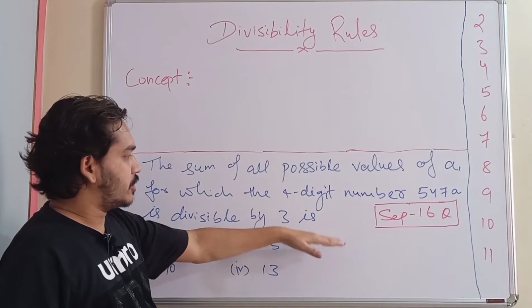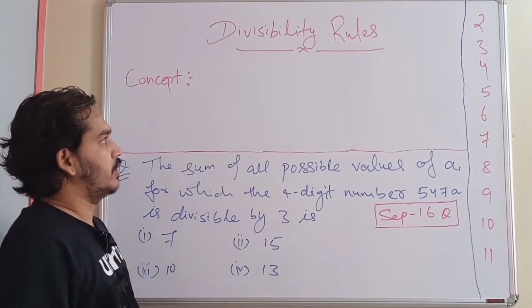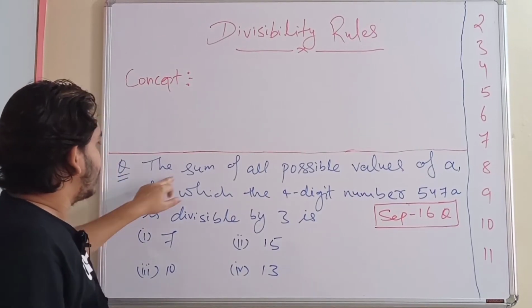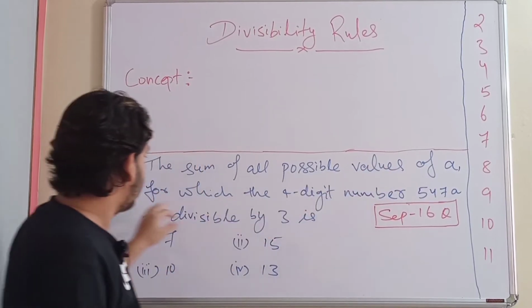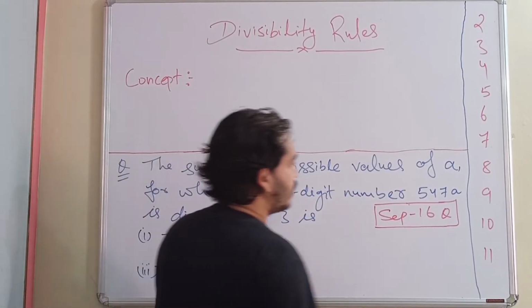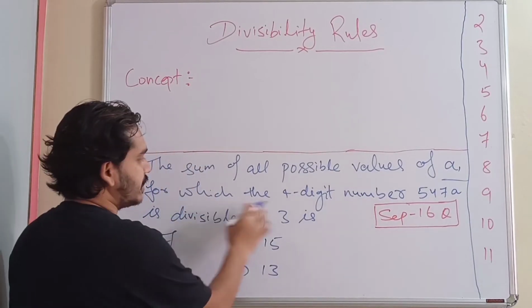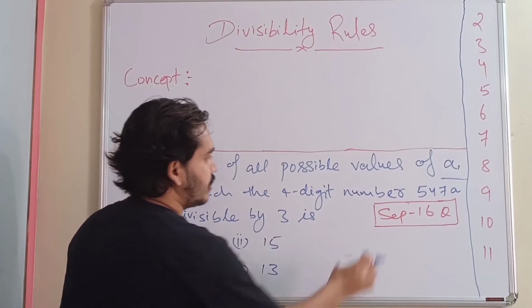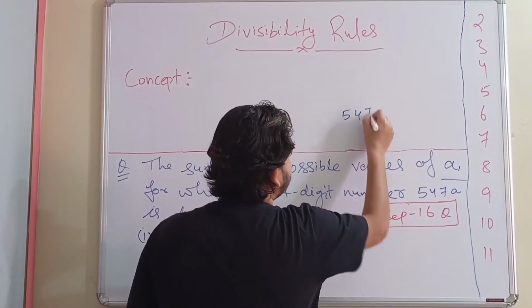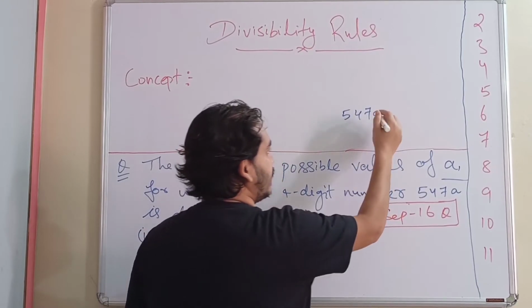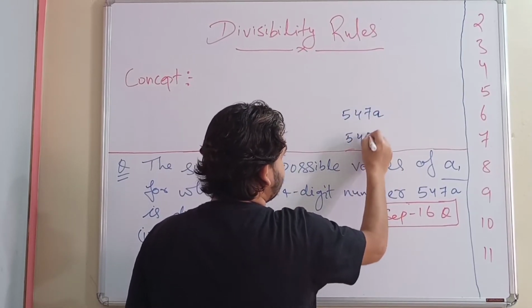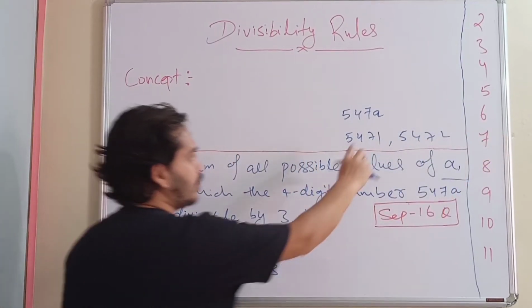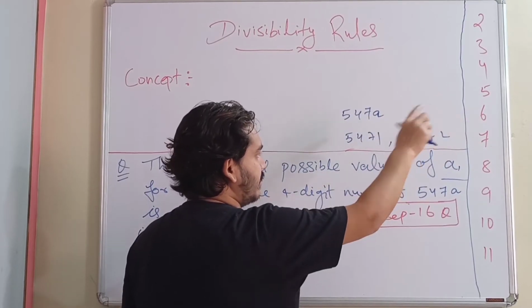So let's see one such question, and we'll see what the divisibility rules are. The question: the sum of all possible values of A for which the 4-digit number 547A is divisible by 3. So the given number is 547A. Here A is any digit, like 5471 or 5472 similarly. So what are the possible values of A? A can be 1 to 9 or 0 also.